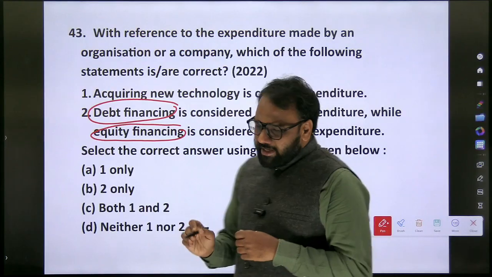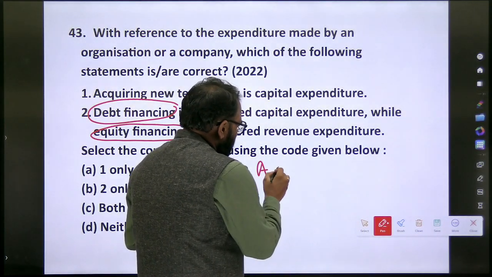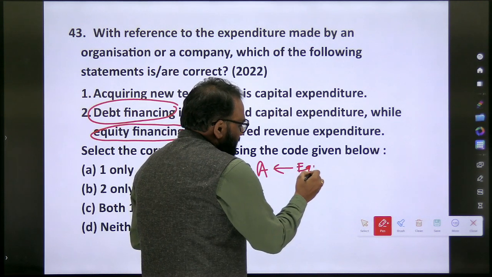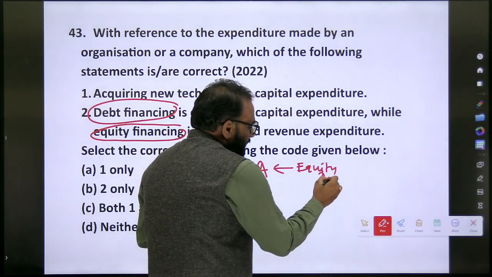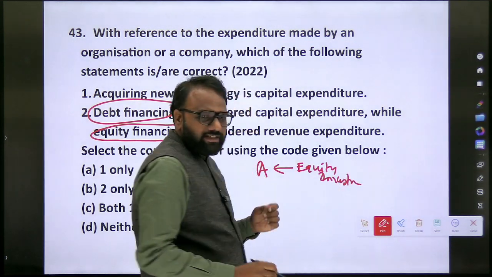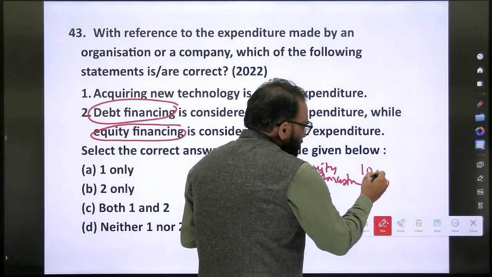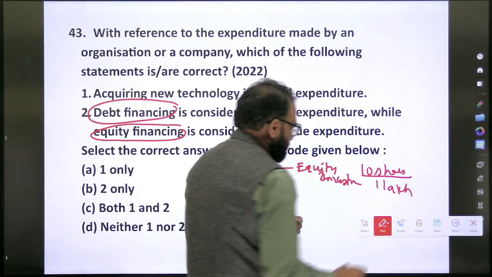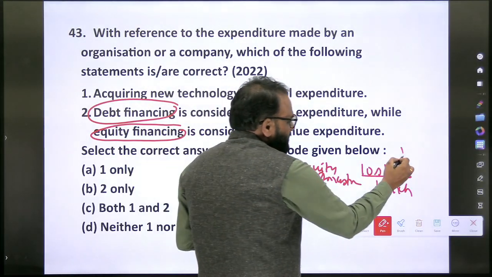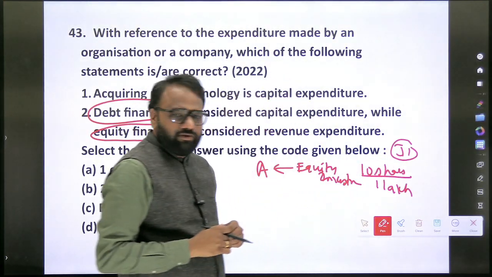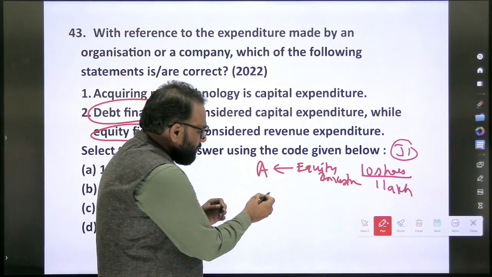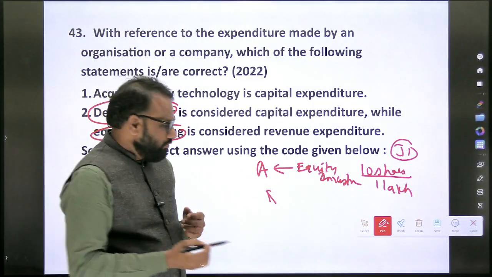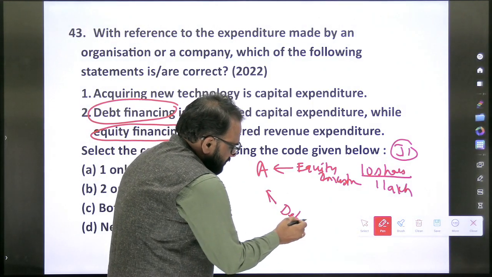Now let's take a company A. Company A has taken some kind of equity investment. Equity investment means someone has bought around 10 shares of this company, worth 1 lakh rupees. Let's say investor 1 has bought 10 shares. Next, in the same company A, another company or some bank has given a loan. So debt. They have given a debt.